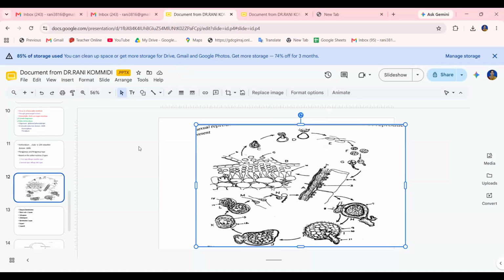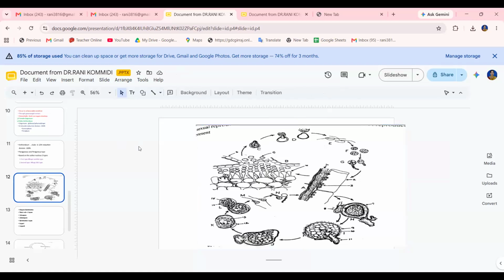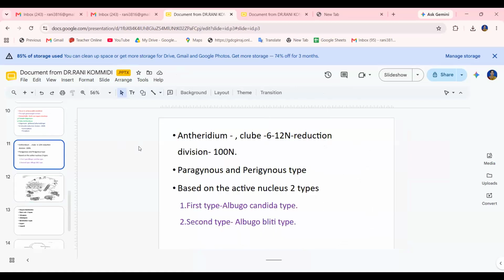So these are 6 to 12 nuclei in the antheridia. This is the antheridial structure. The 6 to 12 nuclei are formed as the cells undergo mitotic divisions, one giving two, then three. So there are 6 to 12 nuclei in a young antheridium, but the mature antheridium has only a single functional nucleus, as the other nuclei degenerate.